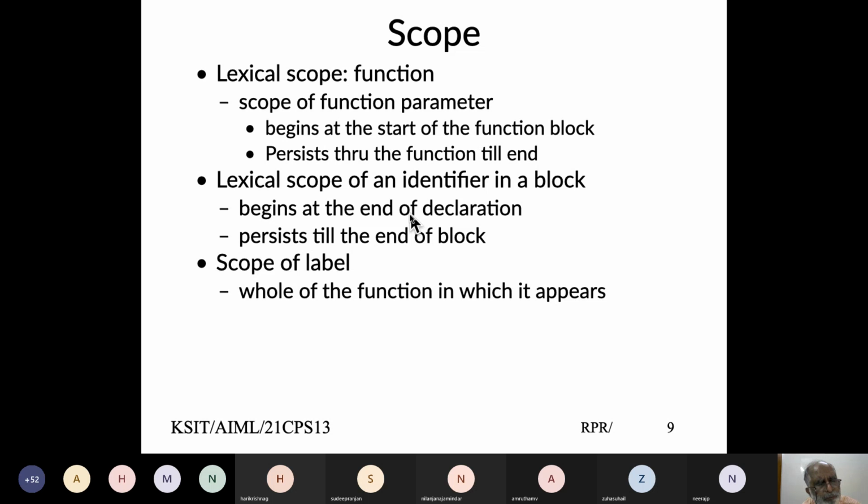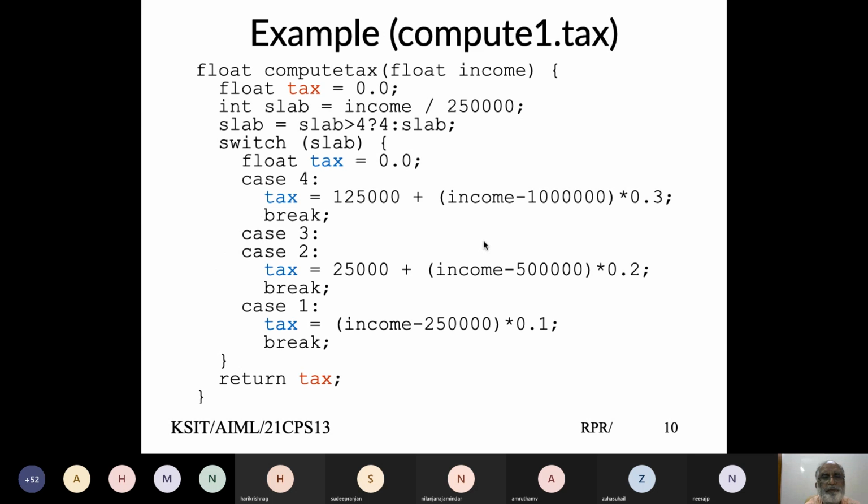Lexical scope basically means that when I define a parameter A, if I try to use the parameter outside that function, that will give me an error. Or I can define something as a global variable, and I can use it within that function, that could be fine. So primarily, lexical scope begins where you declare it and persists till the end of the block. I can write an inner block which can override the outside block. I'll try to give an example here.